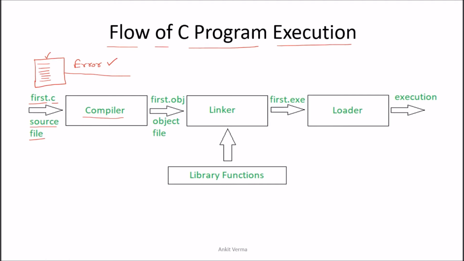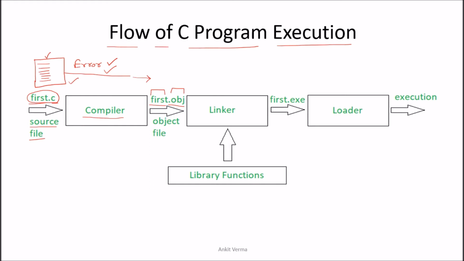After successful compilation, your program is converted to the object file. So that first.c program, where first is the name of the program and .c is the extension, is converted to a .obj object file. So first.c, once all the errors are corrected, is converted in the memory with the name first.obj. So this first.obj is your successfully compiled file where there is no error. So with this, your machine can work.